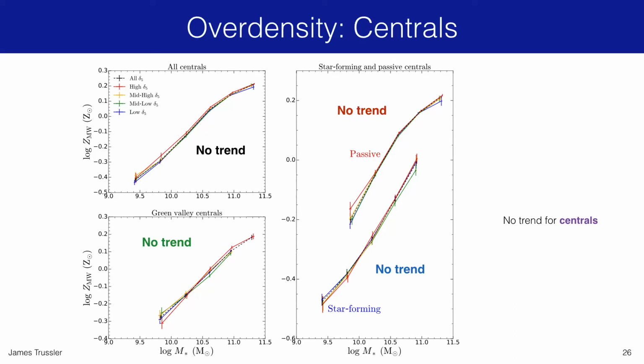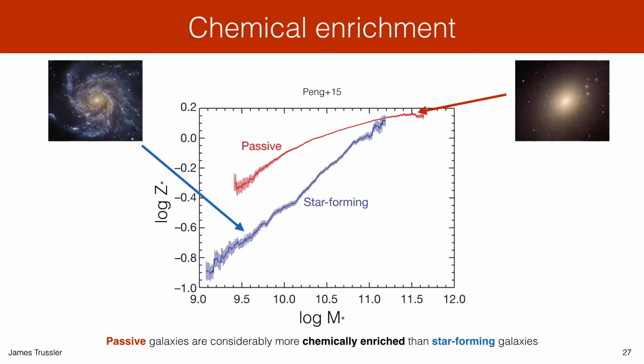And we've also investigated other environmental parameters in our analysis, so projected distance and halo mass, and we find qualitatively similar but weak trends throughout. So to put these environmental trends that we found into the context of environmental quenching, I'd just like to go back to the chemical transformation that takes place during the transition from star forming to passive again.